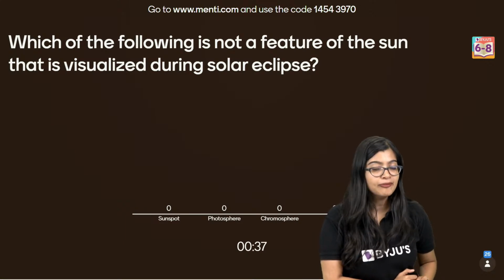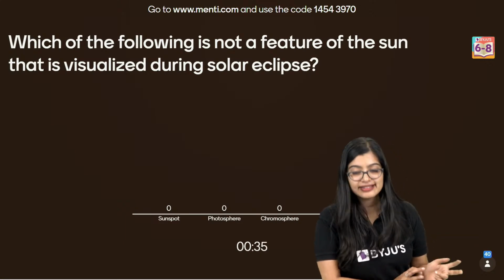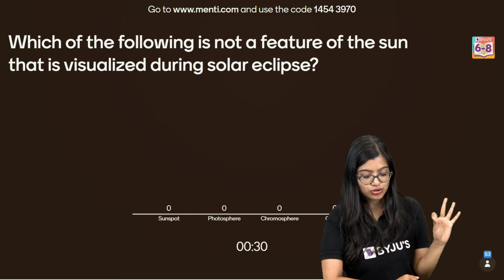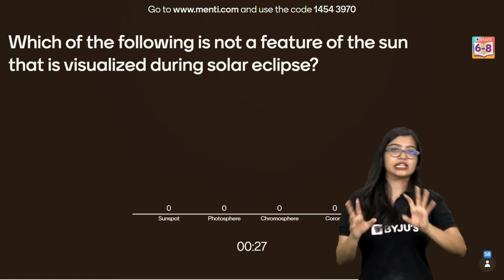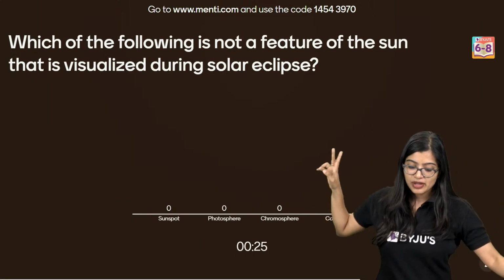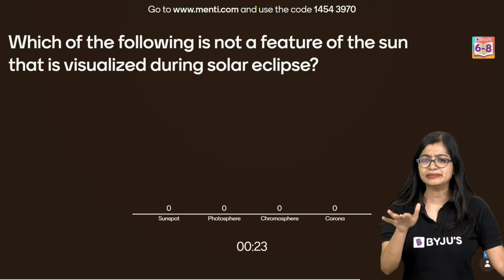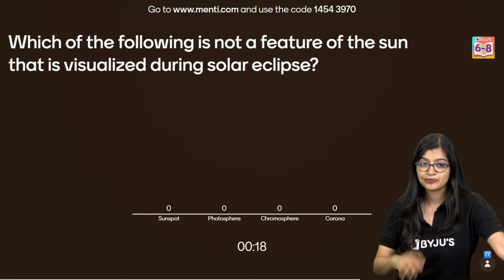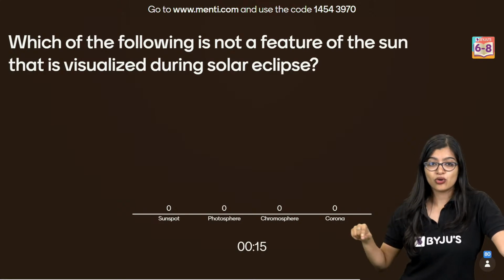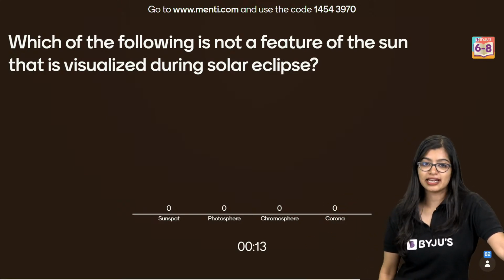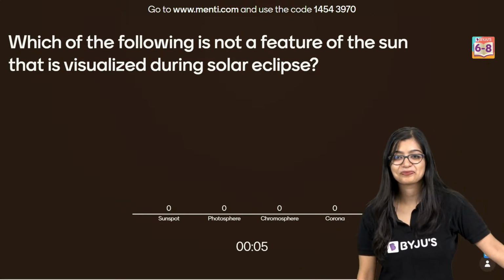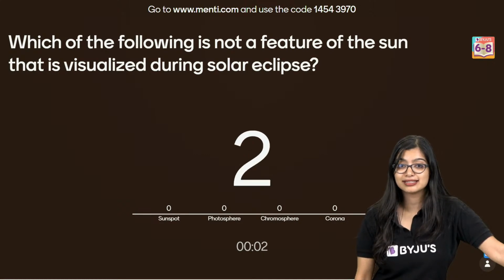This is a little tricky, but I think with 2 options you might get confused. You have sunspot, corona, photosphere, chromosphere. Use your logic. 2 options you can easily eliminate. But then you have 2 more, and you wonder, is this the answer? Is this not the answer? That is where you will be a little confused. Okay, I'm not saying anything now, because if I tell something, I feel like I'll give the answer. So I'll just wait. Tricky, yeah, it's not easy.